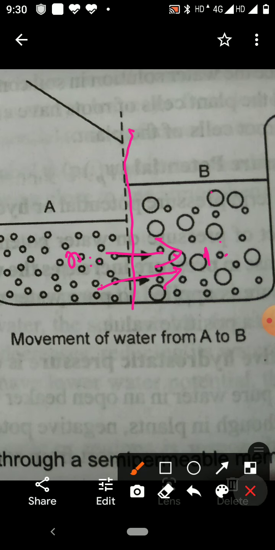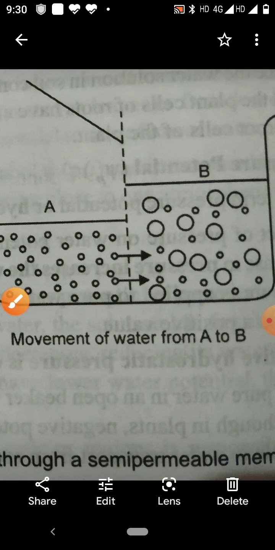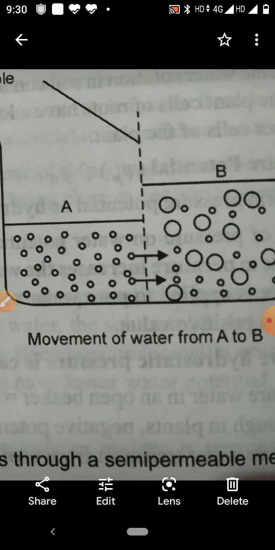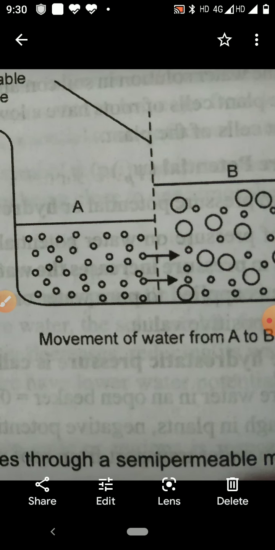Children, you have to know the factors on which osmosis depends. There are three factors on which osmosis depends. First is temperature, second is pressure, and third is concentration gradient.